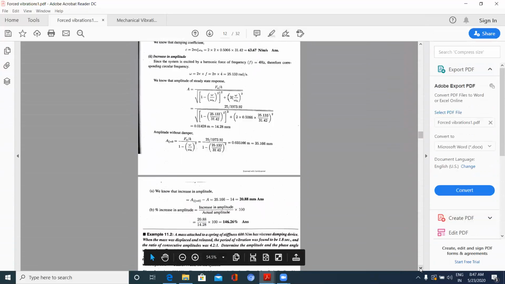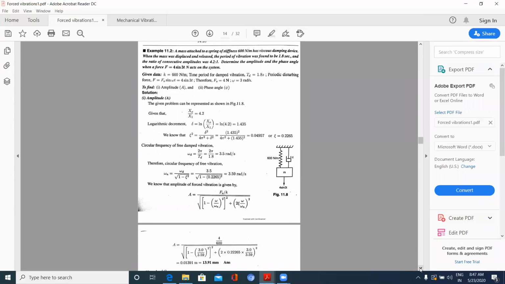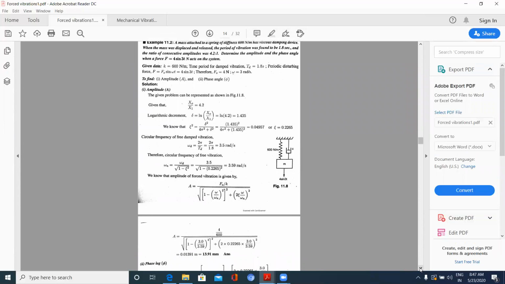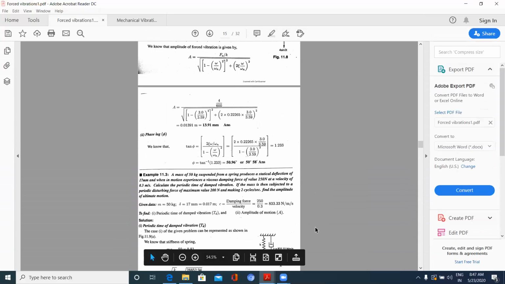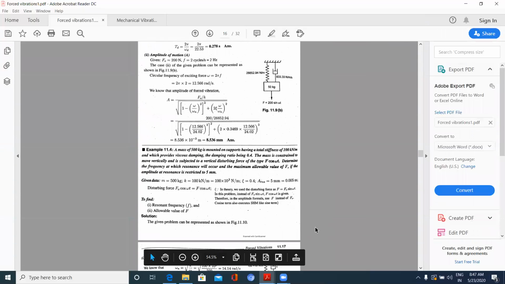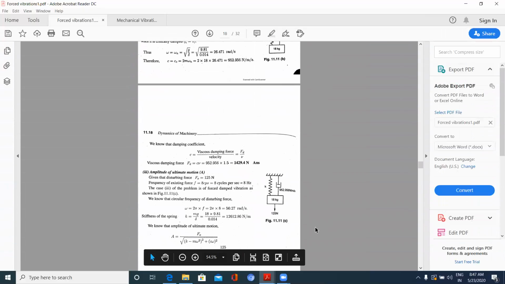Now coming to transmissibility. You apply the same given formulas. Using logarithmic decrement, we have got these formulas here. Here, using logarithmic decrement, and the relation between natural frequency and damping frequency, and maximum amplitude capital A is given by this due to the external force. Substituting, you will be getting the results, and you can easily understand the direct problems.